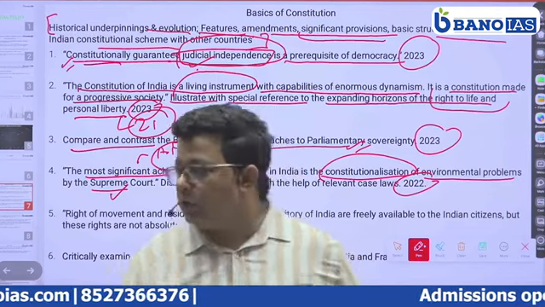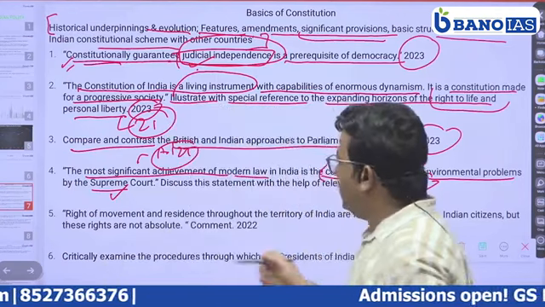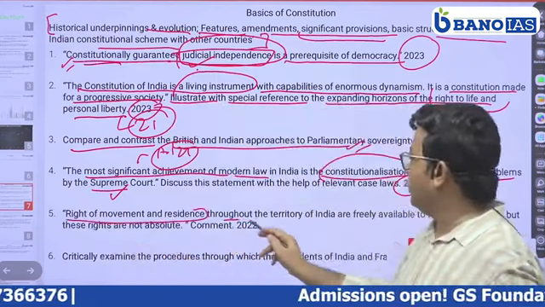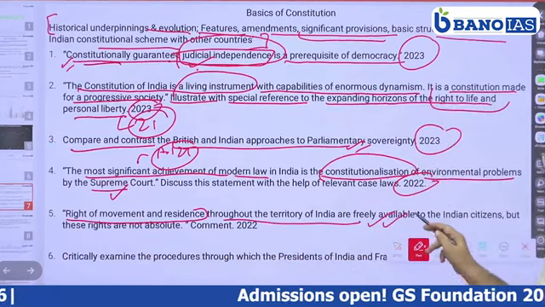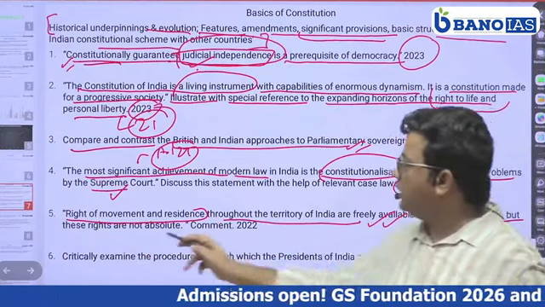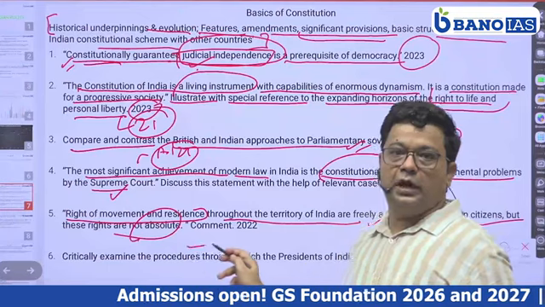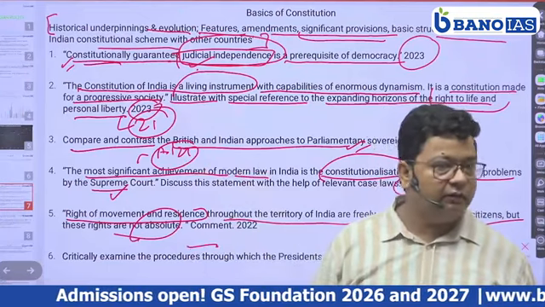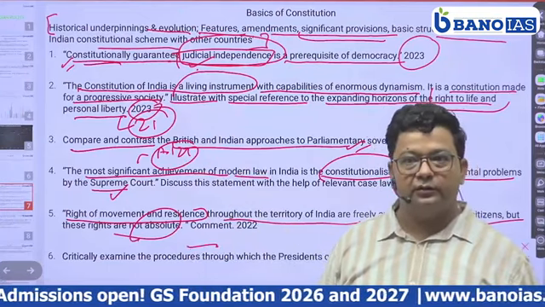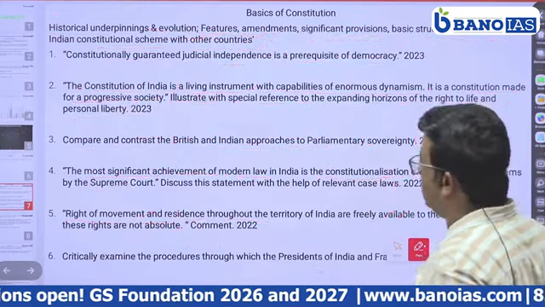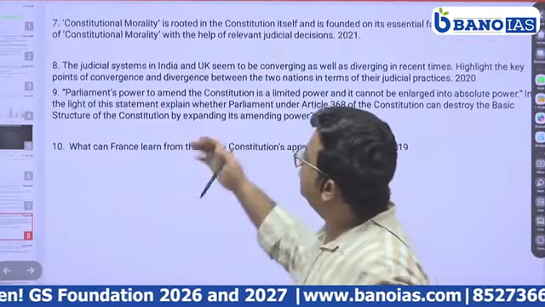Is this clear? Similarly, there are more questions, like right to movement and residence throughout the territories of India are freely available to Indian citizens, but the rights are not absolute. Comment. Again, Article 19 has been asked. Right? Similarly, there are more questions.